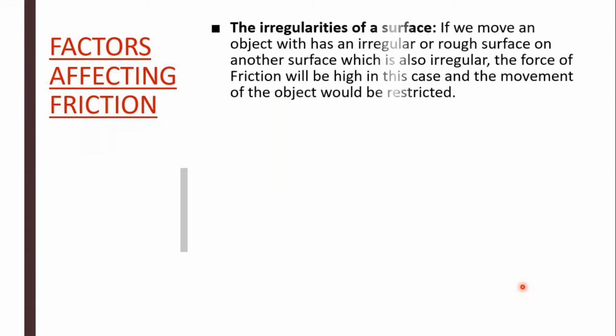What are the factors that affect friction? The first factor is the irregularities of a surface. If we move an object which has an irregular or rough surface on another surface, which is also irregular, the force of friction will be high in this case, and the movement of the object would be restricted.